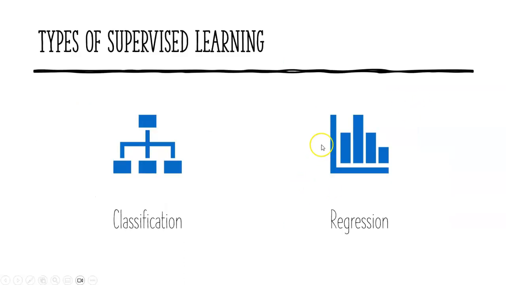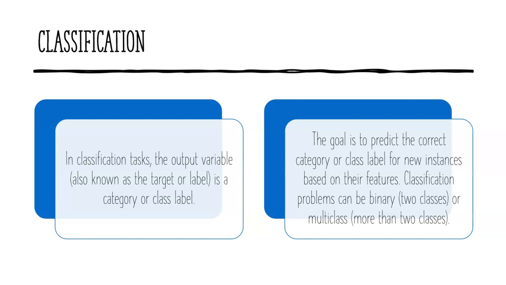Coming to its types, we basically have two types in supervised learning. First is classification, second is regression. So what exactly do these mean? In classification, we have a target variable which is a categorical variable. That means you will have some categories in your target variable, and there are multiple types of classification. Suppose in your target variable you have two classes, then it is a binary classification problem, and if you have more than two classes, then it is a multi-class classification problem.